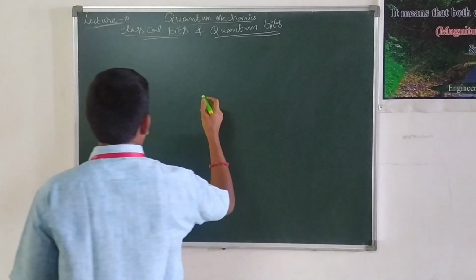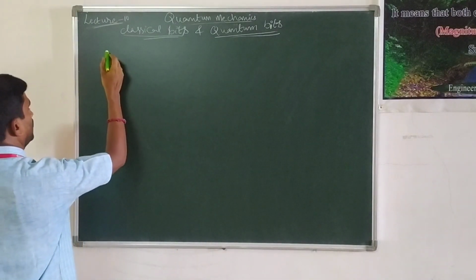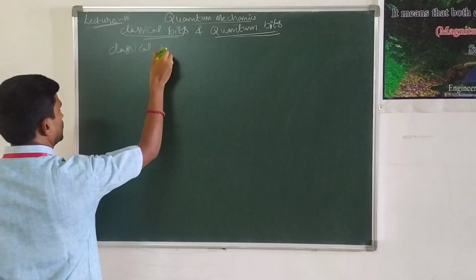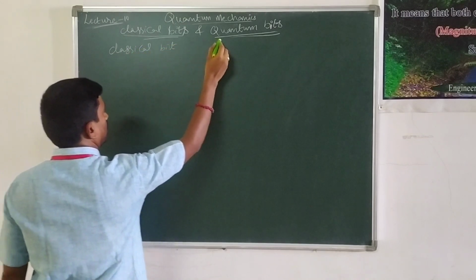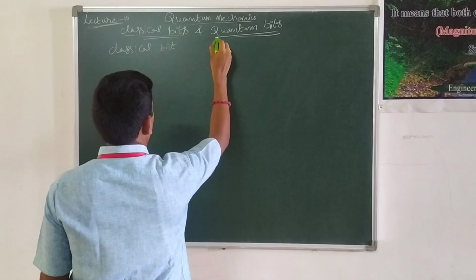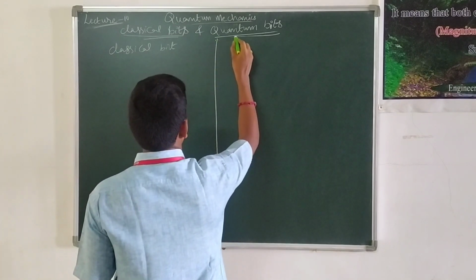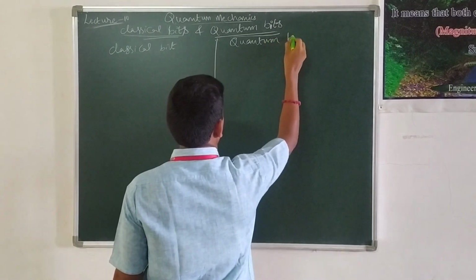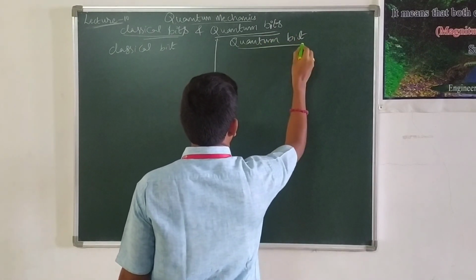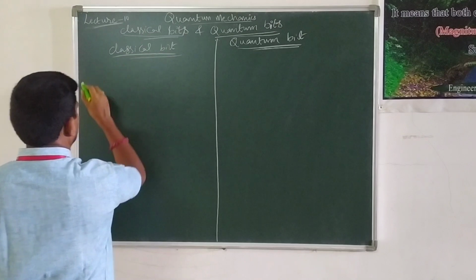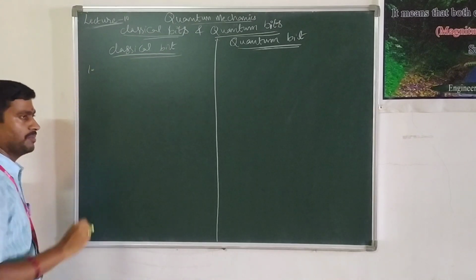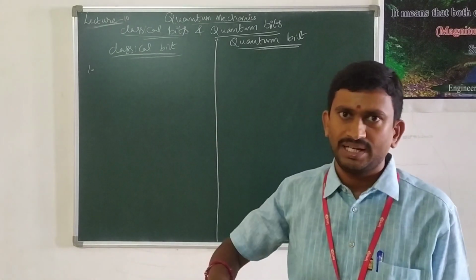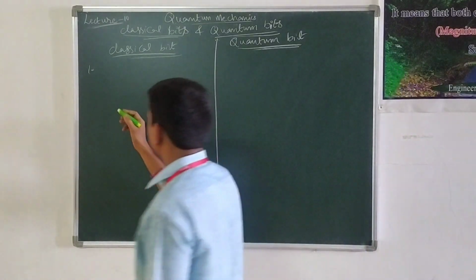Now we will look at the basic differences between the classical bit and the quantum bit. The first difference is, if you observe carefully, classical bit is nothing but either 0 or 1.